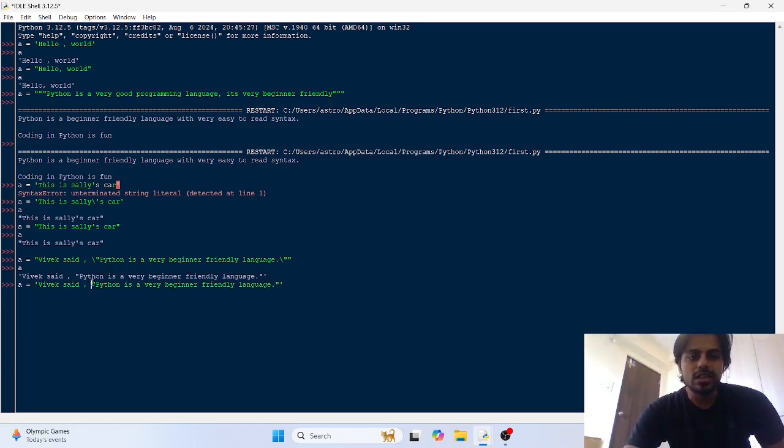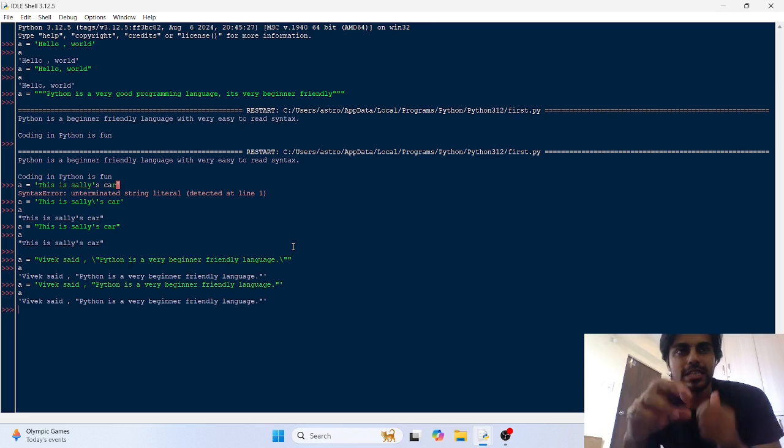So if it encounters this double quote, it would think that it is part of the text. So this is how we choose when to use the double quote and when to use the single quote. If your textual data contains some double quotation marks inside it, then you have to use a single quote, or you can use character escaping with the backslash.